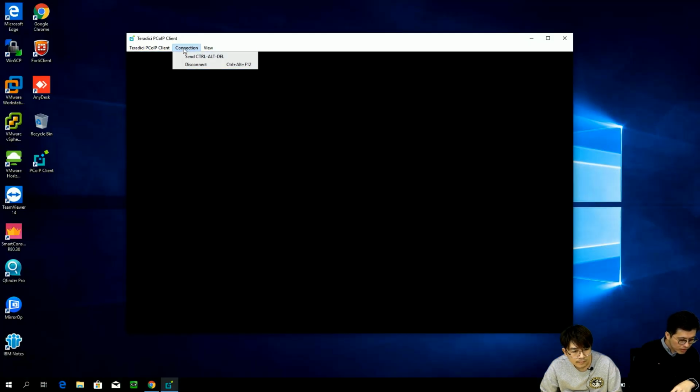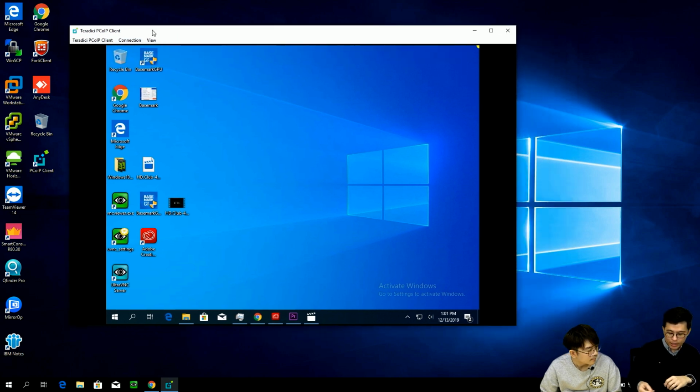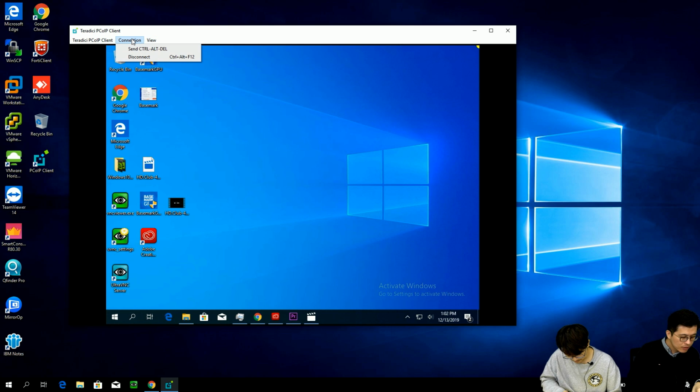Sorry, let me check. Normally, if I already plug in the USB device, it will be showing there, and then you can use the USB device in this VM console as well. Yeah, I think then there should be an option.